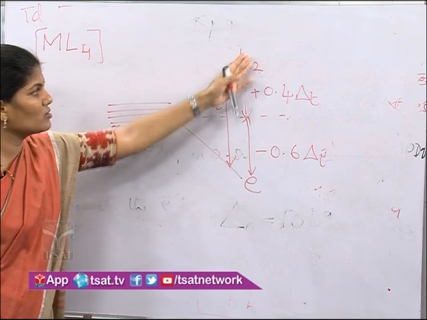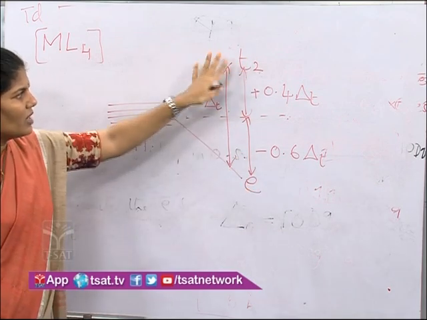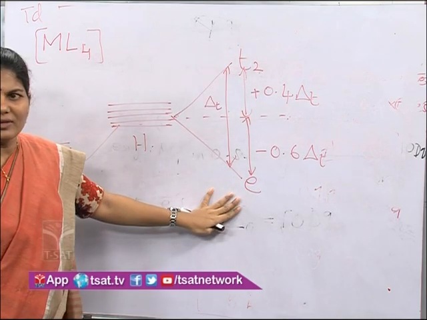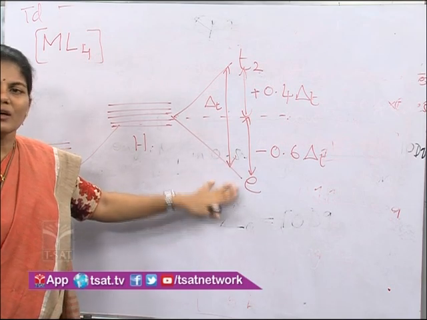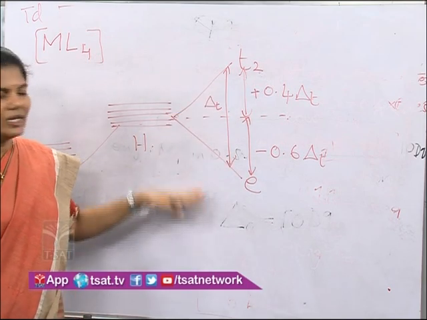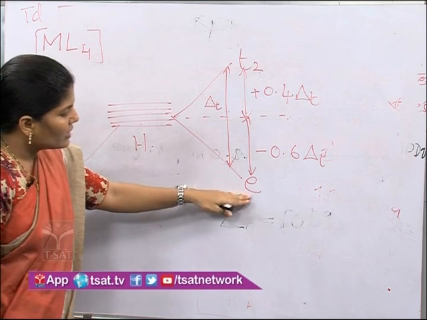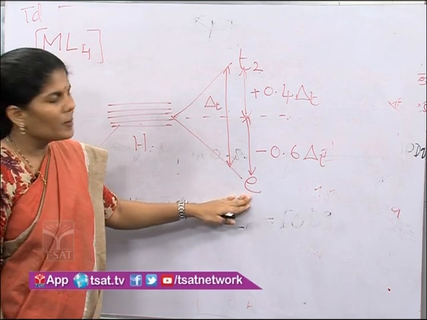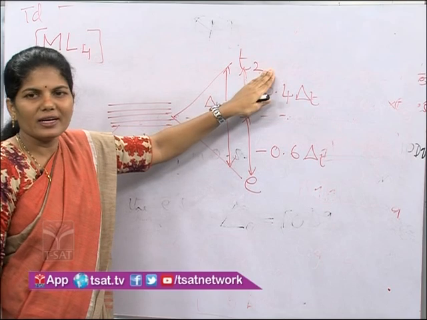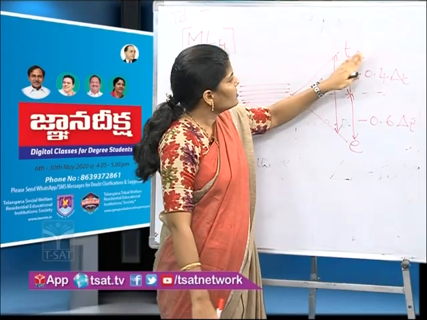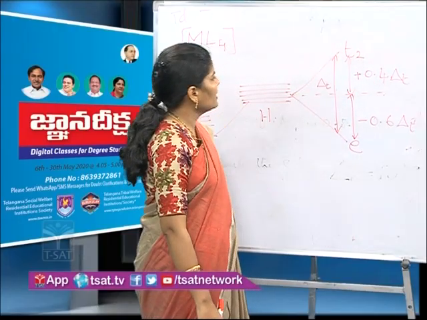Here the G term is not used. Observe this splitting pattern. It is just the reverse of the octahedral geometry. In octahedral we have seen T2G has lower energy and EG has higher energy.